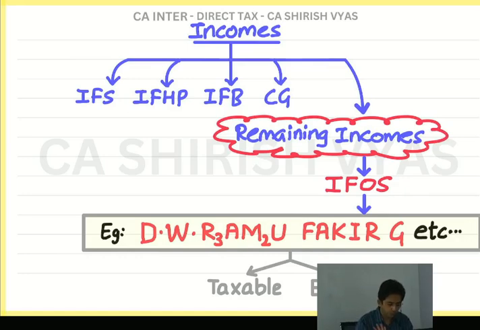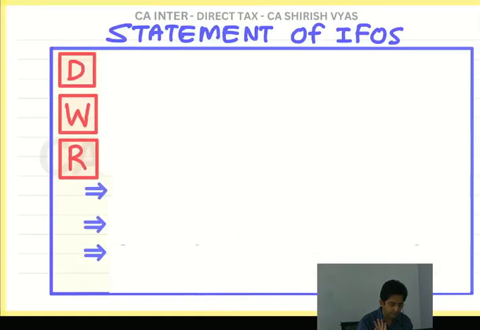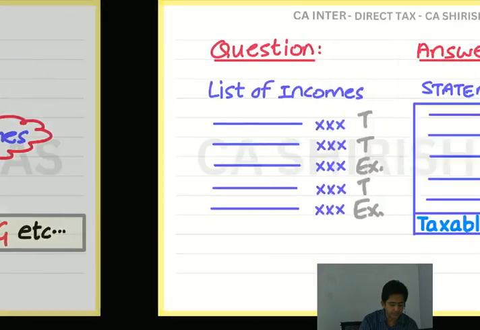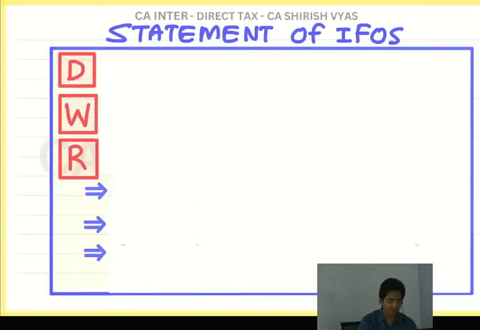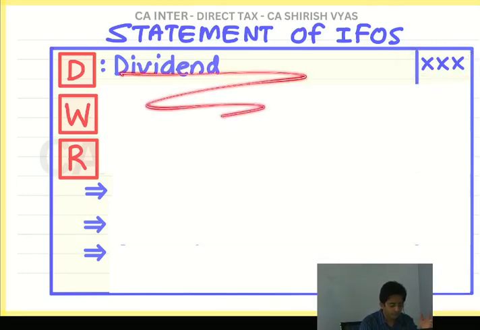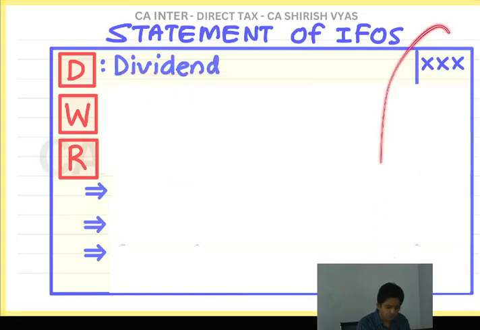Okay, now I'll do one thing. Before I explain that, I will keep showing the theory also. Look here. This whole theory which I'm teaching, I have expressed in the form of a statement. You know why? Because I know eventually my students have to prepare a statement in the answer. So while you are studying the theory, imagine as if you are solving a sum. Like imagine you are solving a sum and there is dividend income. What will you do? In the particulars column, you just have to copy from the question. Focus on the amount column.